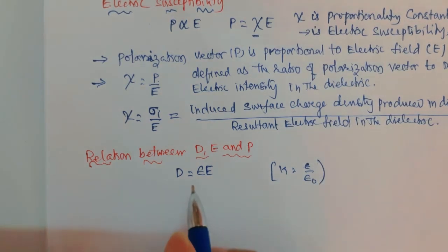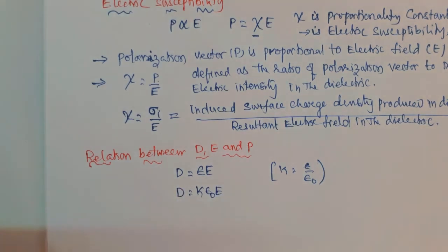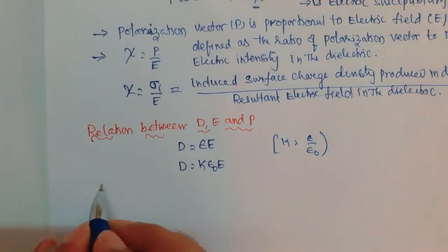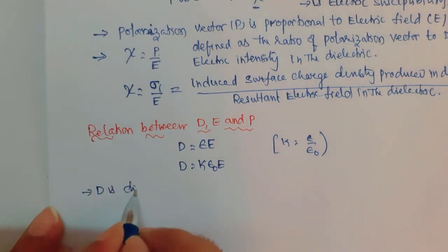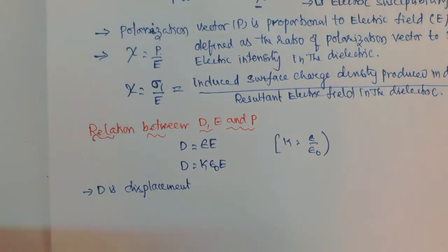Therefore, this epsilon can be written as K epsilon naught into E. So, D is equal to K epsilon naught E. Now, what is this D? D is the electric displacement, or displacement vector.